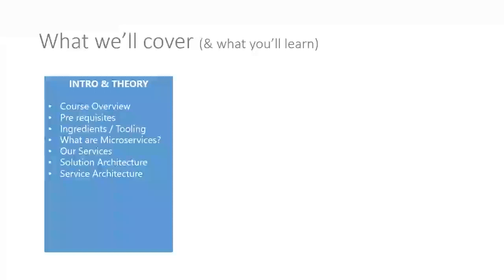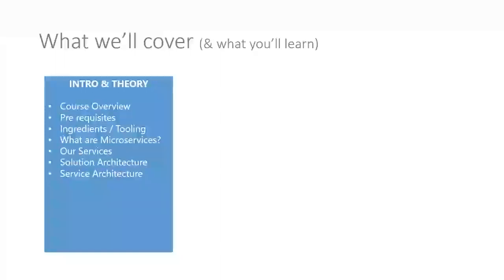Okay, let's go through the course overview. Just FYI, there are 9 sections, 9 parts to the course. So we're just going to go through those now. The first part is our introduction and theory. We go through the course overview, which we're doing now, some prerequisites, which aren't mandatory, but kind of nice to have, and the ingredients and the tooling that you'll need if you want to follow along.